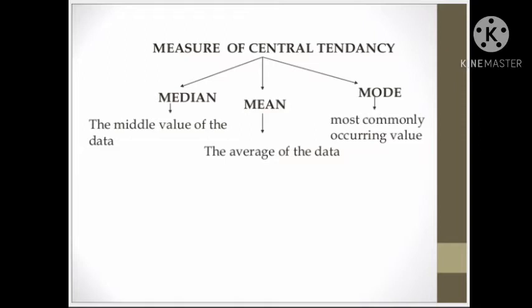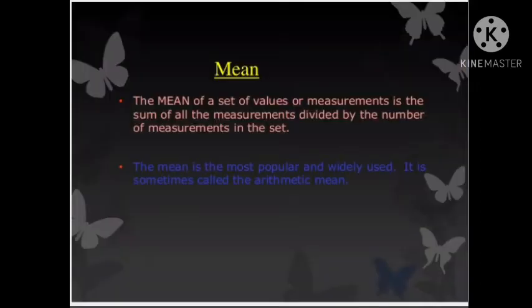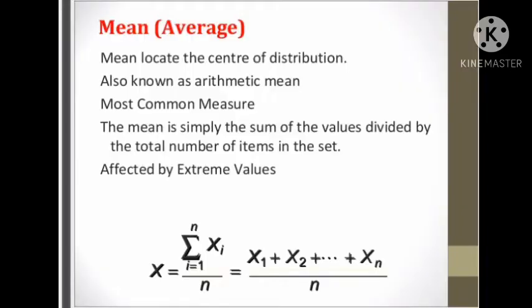But in this video, we are going to discuss mean. Later, we will discuss the remaining two parts. Definition of mean. The mean of a set of values or measurements is the sum of all the measurements divided by the number of measurements in the set. The mean is the most popular and widely used. It is sometimes called the arithmetic mean or average. Mean locates the center of distribution and is also known as arithmetic mean.